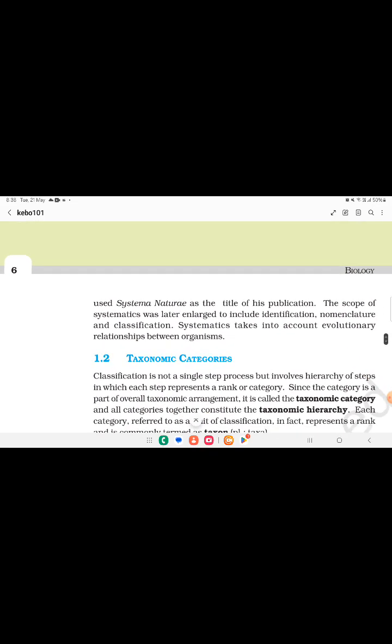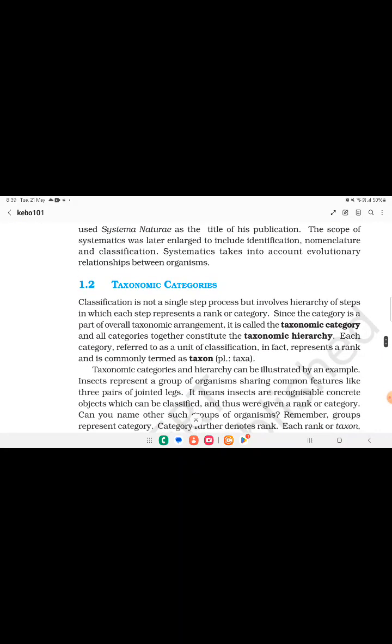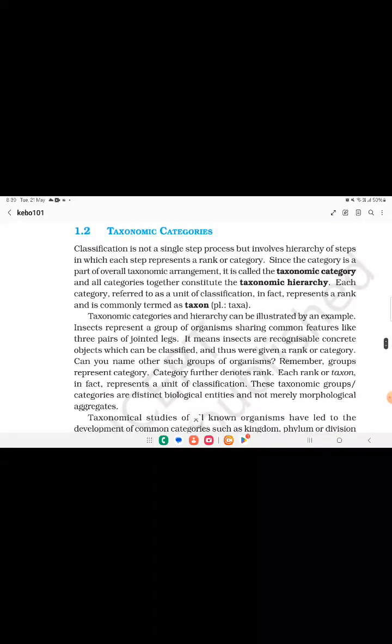Linnaeus used Systema Naturae as the title of his publication. The scope of systematics was later enlarged to include identification, nomenclature and classification. Systematics takes into account the evolutionary relationships between the organisms. Now we are going to study the second topic, taxonomic categories.